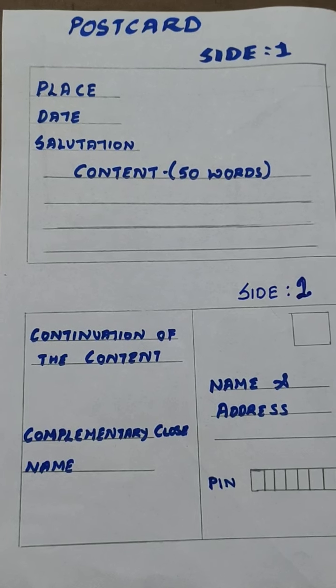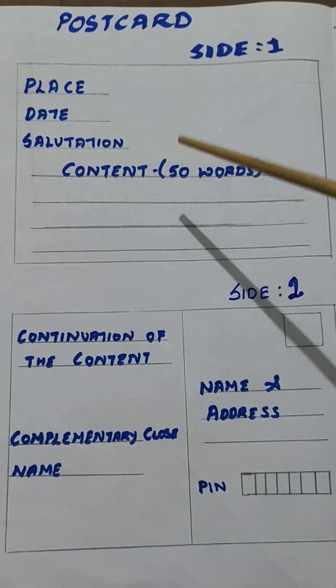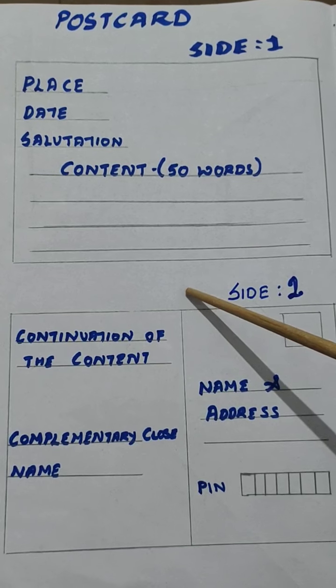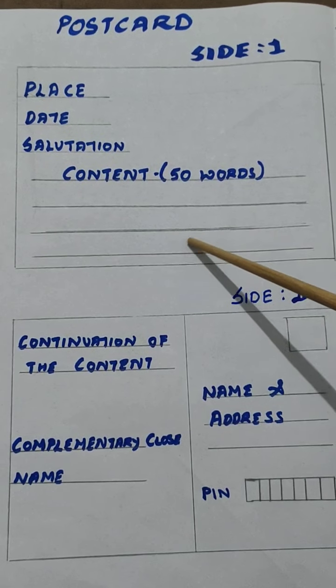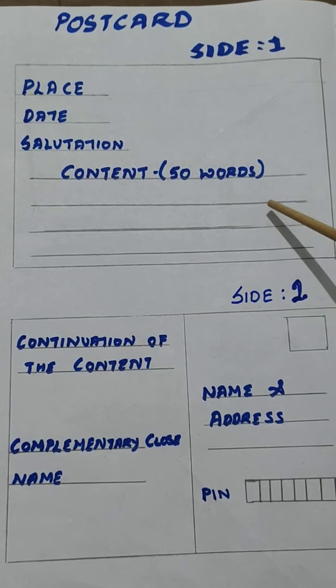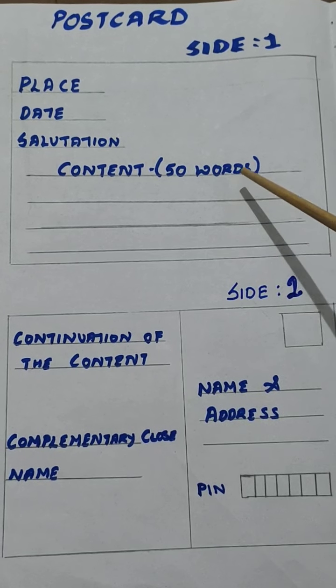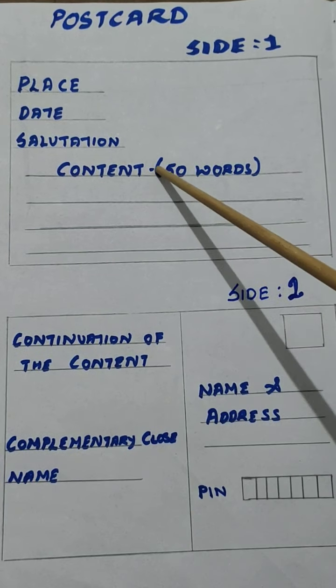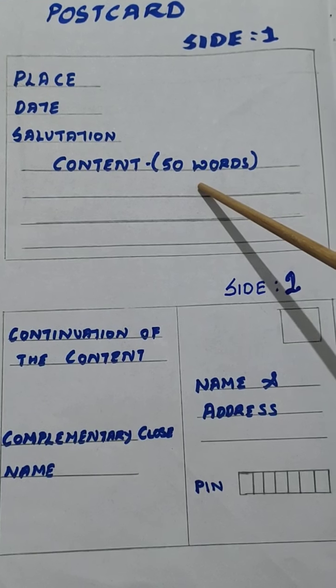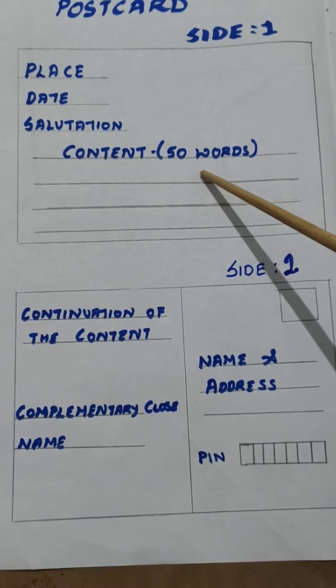How to write a postcard. A postcard is similar to writing a letter, but the content of the postcard is less than in a letter. So the content of the postcard is up to 50 words. So first let us start by drawing the postcard.